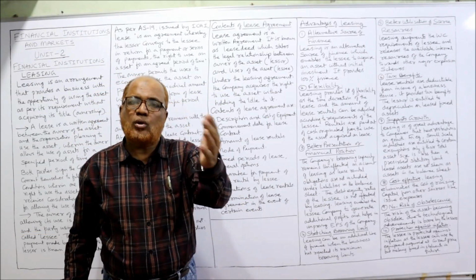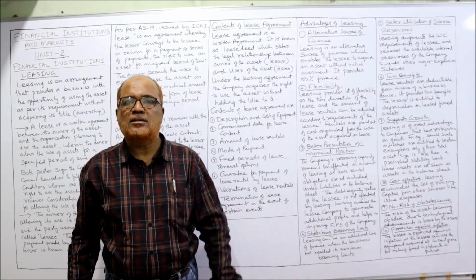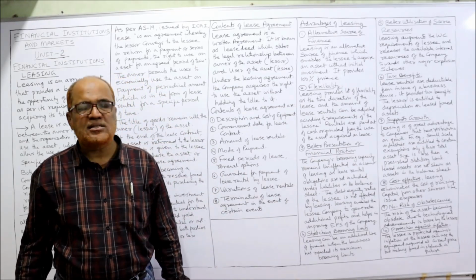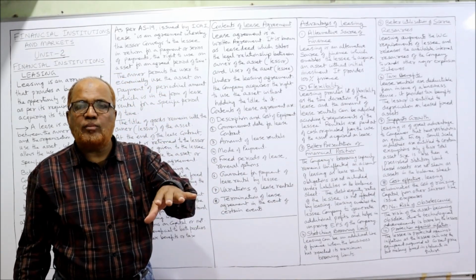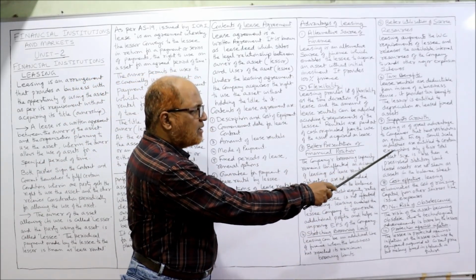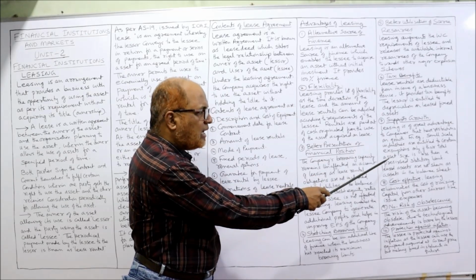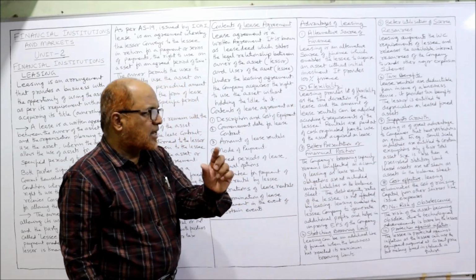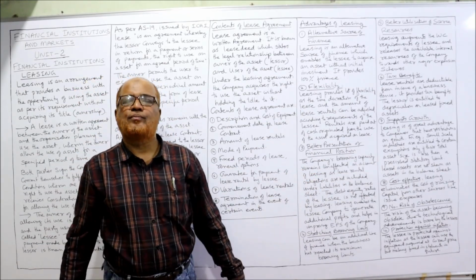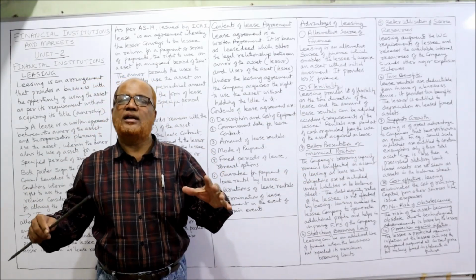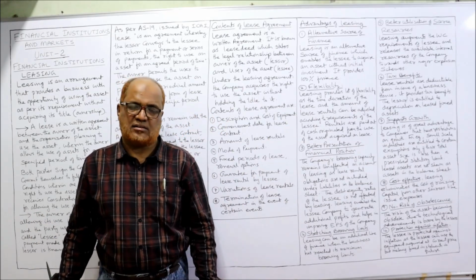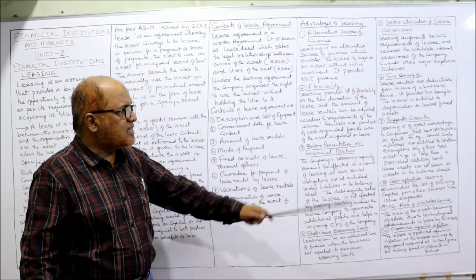Then how to restrict the growth without having the assets? Lease is the method. By taking the assets on lease, the assets will not be more. When the assets are not more, they can get the benefit from the government. For example, small scale industries are entitled to certain exemptions only if the total asset size is less than the prescribed statutory limit. Leased assets are not shown as assets in the balance sheet. When the business has taken the assets on lease, these assets are not shown in the balance sheet as assets, right? So that is the advantage.